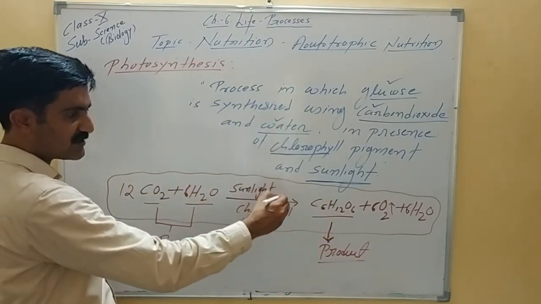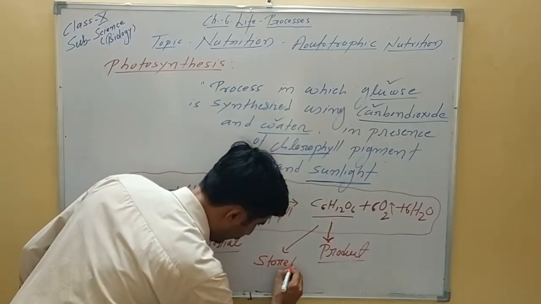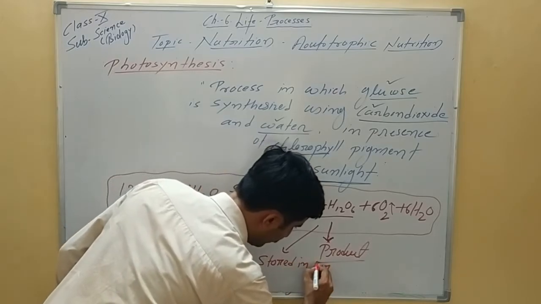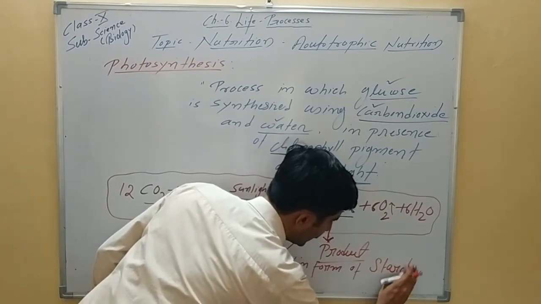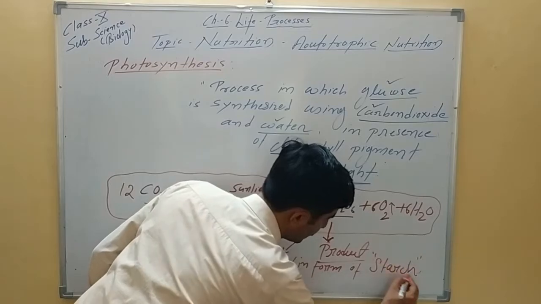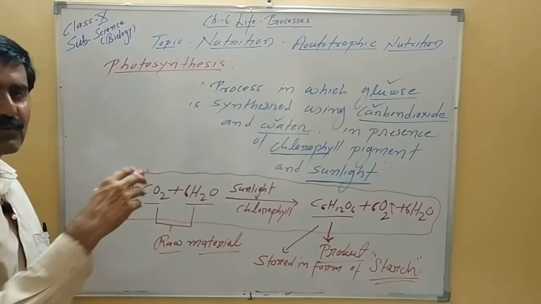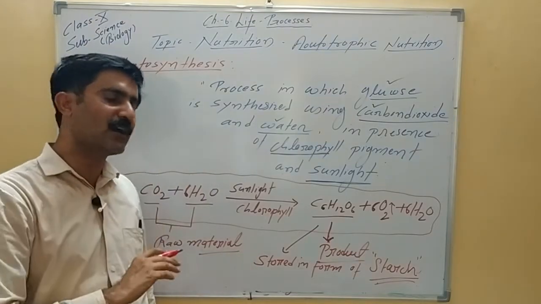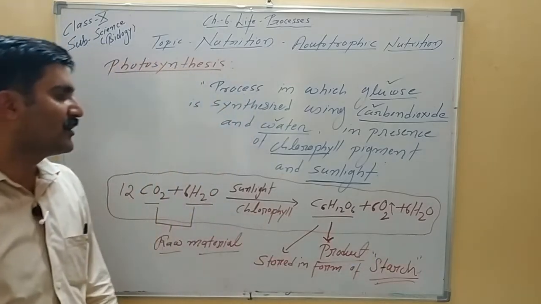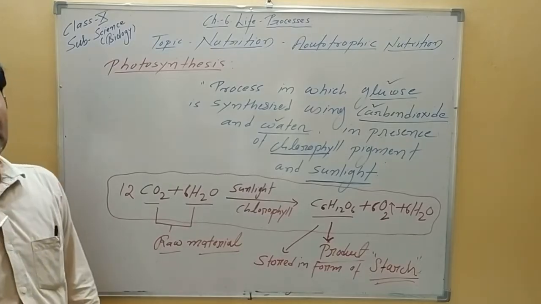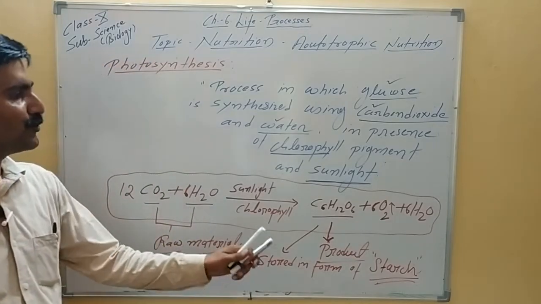This is the product of the photosynthesis reaction, and this glucose later on is stored, this is very important, in the form of starch. Please keep in mind, it is stored in the form of starch. So this is the reserve food in plants. During photosynthesis glucose is synthesized, but after synthesis it is transported to different parts of the plant body, and there it is stored in the form of starch. So please keep in mind, starch is the stored or reserve food in plants.